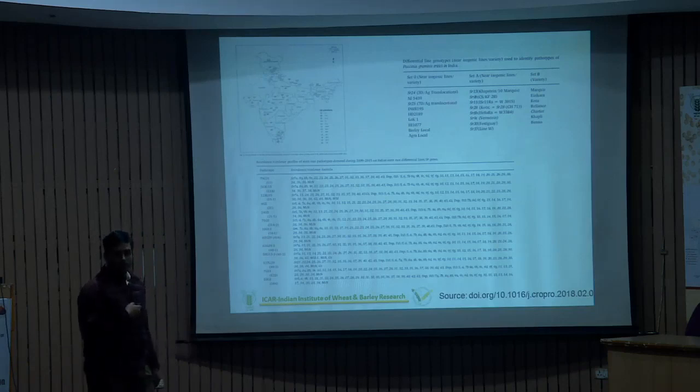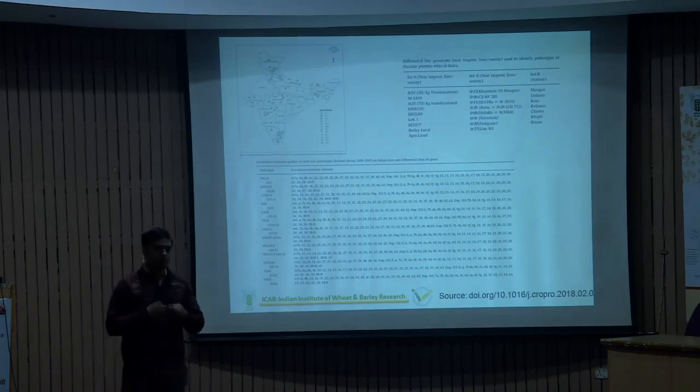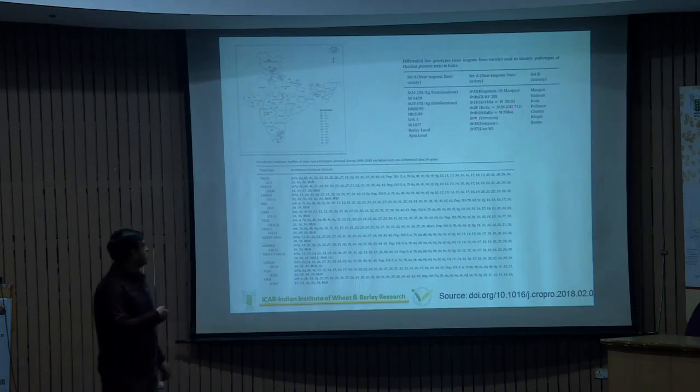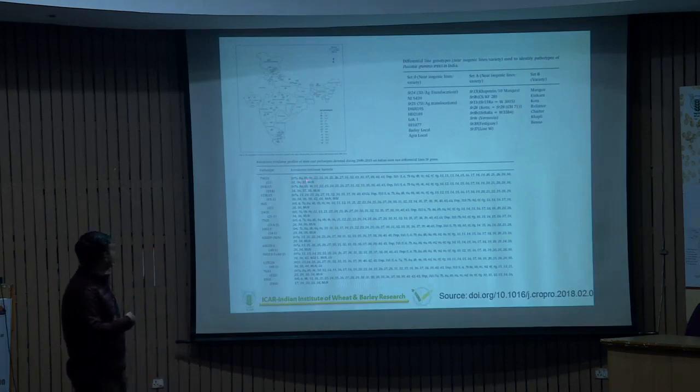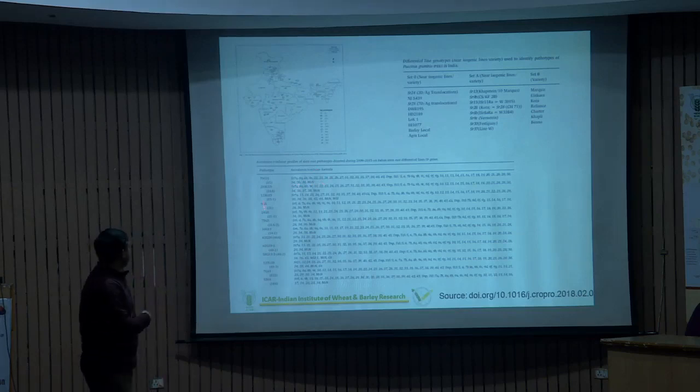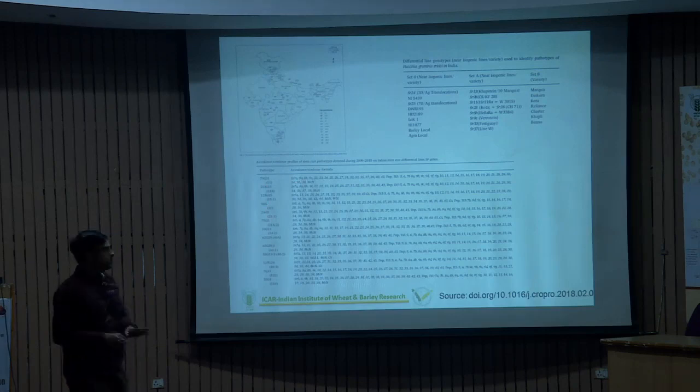This is the phenotypic characterization: testing your isolate on a particular host, and we conclude the type of set, that is, what type of reaction a particular pathotype is giving on different hosts. Simultaneously, these are the different types of pathotypes, and we multiply them on the host and then derive a Virulence formula, because we already know that this differential has genes like Sr7a, 8b, 9a, like this. This is very well documented: this particular pathotype has this virulence formula, this one has this one. Our duty is just to compare the isolate with this profile.